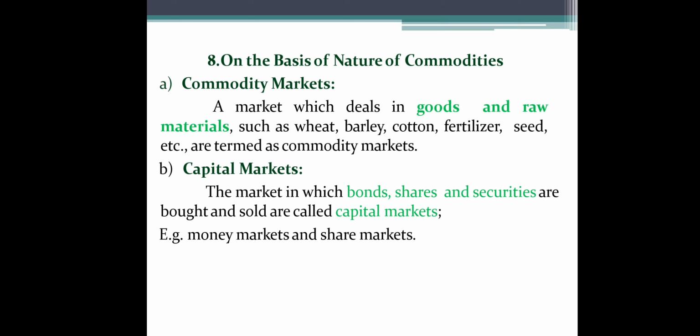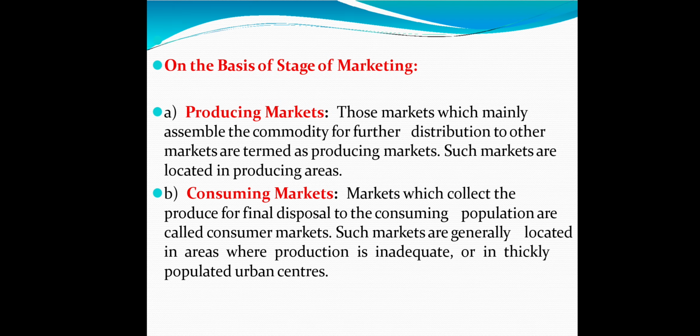And the second one is capital market. When a market deals with bonds, shares, securities, that market is known as capital market. Money market and share markets are examples of capital market. So capital market deals with the bonds, shares, securities which are bought and sold, and in a commodity market commodities are bought and sold. Okay, so remember this difference.